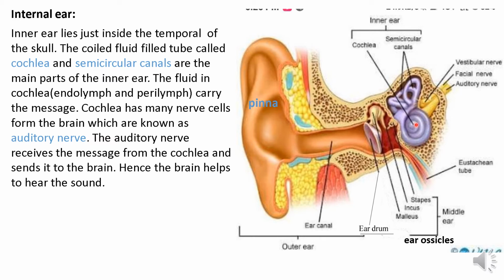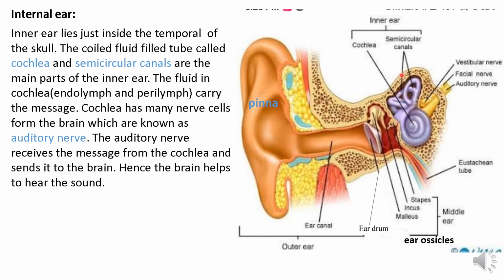The cochlea has many nerve cells from the brain, known as auditory nerves, and these auditory nerves receive the message from the cochlea and send it to the brain, and we can hear the sound. So in this way we can hear the sound.